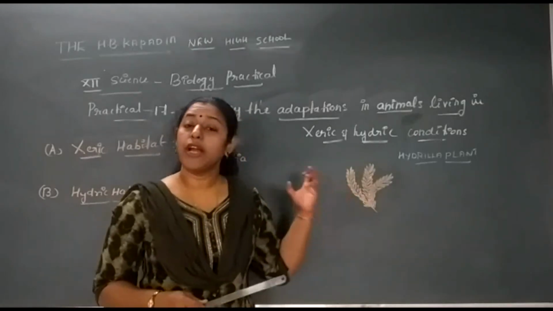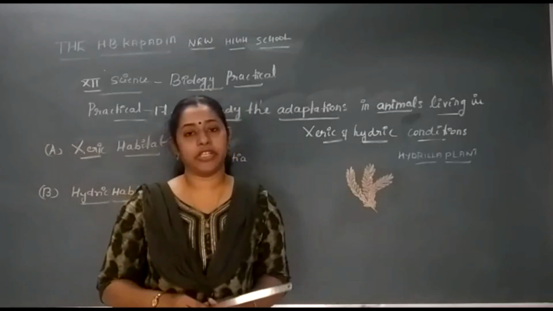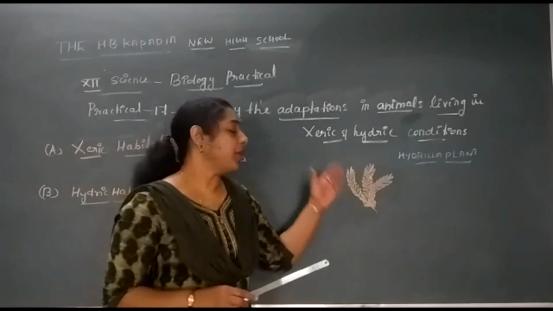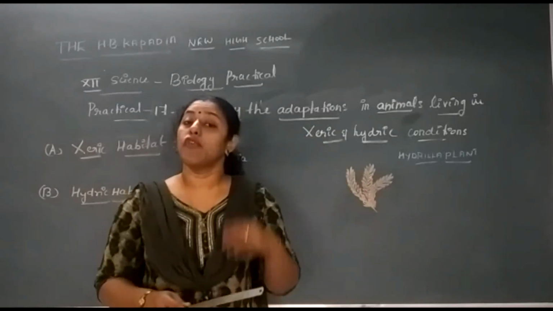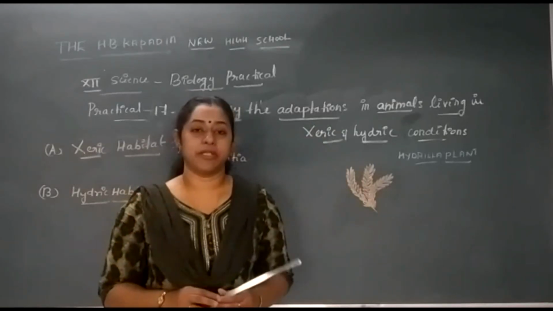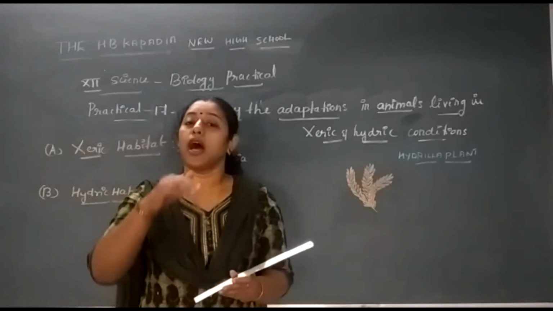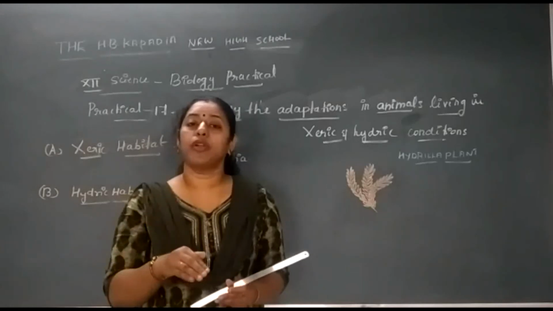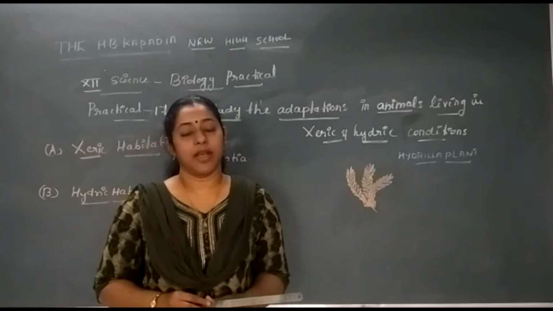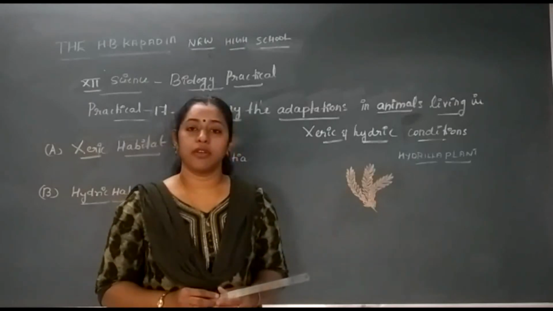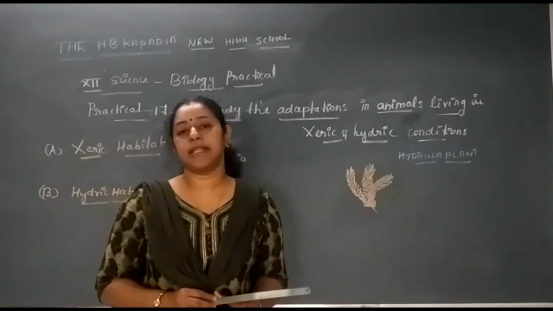We can find this hydrilla plant in the area where there is light penetration. Because I told you that this is an autotrophic plant, it has to carry out photosynthesis. For photosynthesis, light is a must. That's why I told you that we can find hydrilla up to that region in the water where there is light penetration. And it consists of aerenchyma tissue which will help it to keep buoyancy in the water.